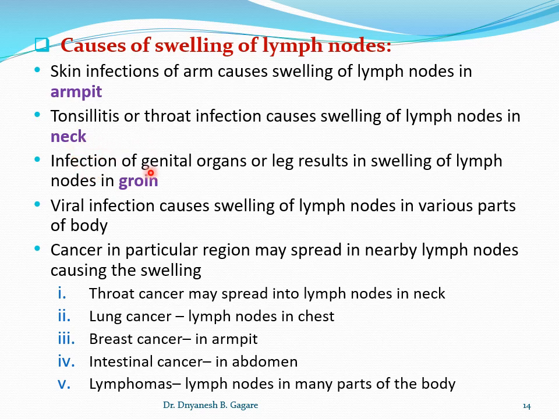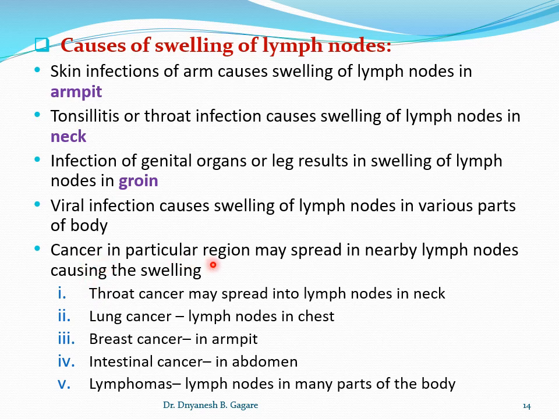And infection of genital organs or legs results in the swelling of lymph nodes in the groin, where the lymph nodes are located. Then viral infection anywhere in the body causes swelling of the lymph nodes in various parts of the body depending on their location.